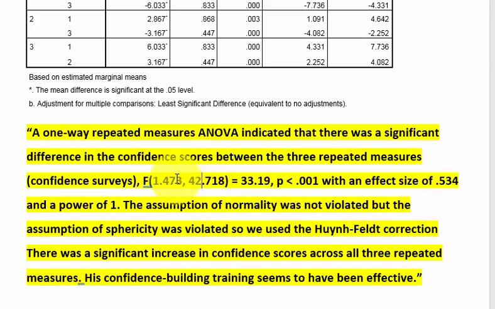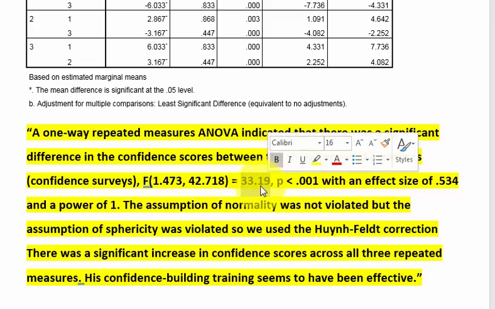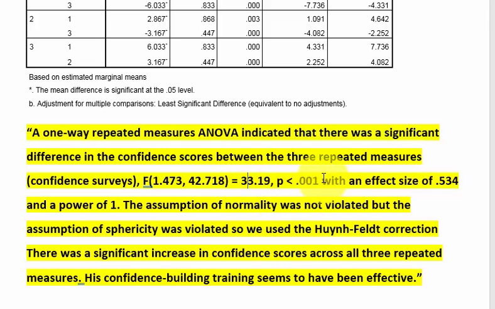So the math calculations were a little bit different. But the F score was huge. F ratio was 33.19. P-value is pretty close to 0. A darn strong effect size and a perfect power. So the assumption of normality was not violated, but the assumption of sphericity was. So we switched to the Huynh-Feldt correction. There was a significant increase in confidence scores across all 3 repeated measures. In other words, his confidence building training seems to have been very effective.